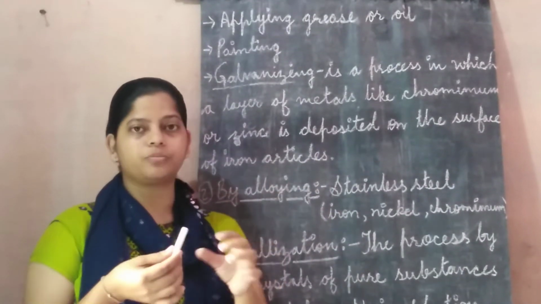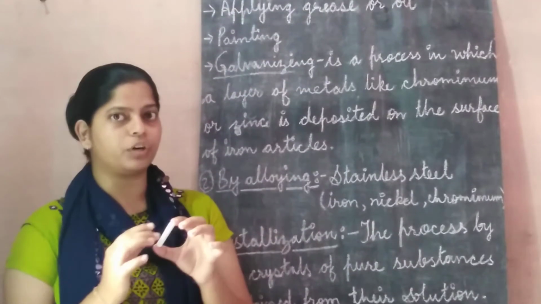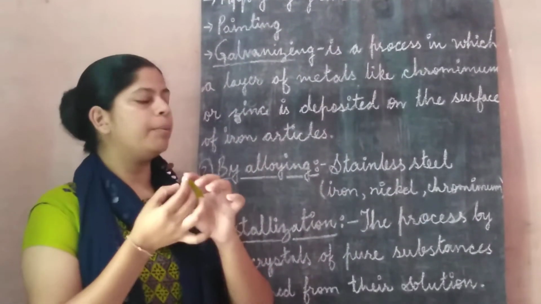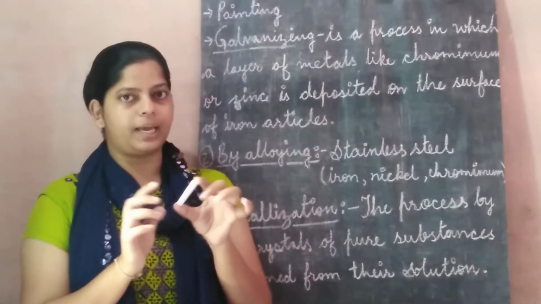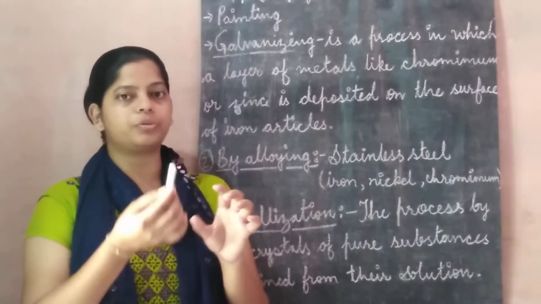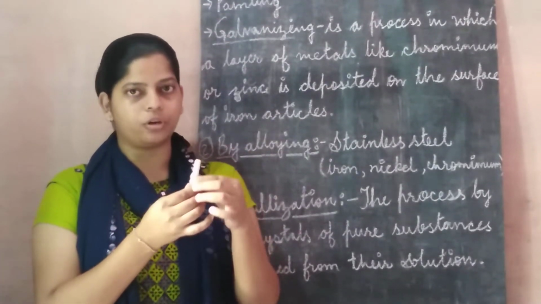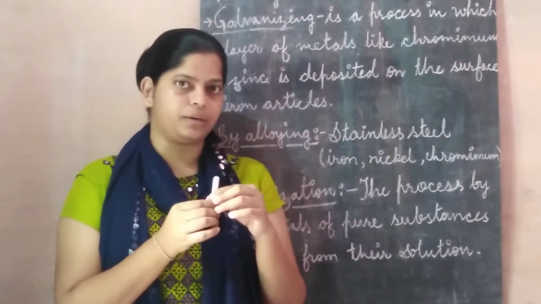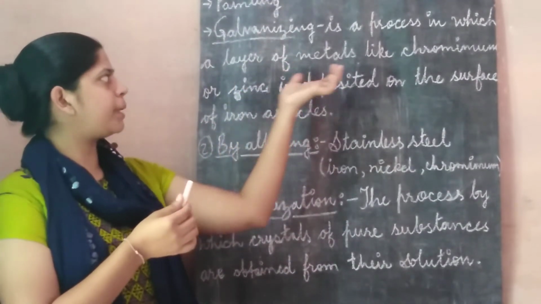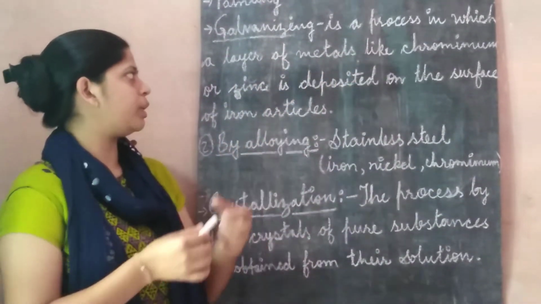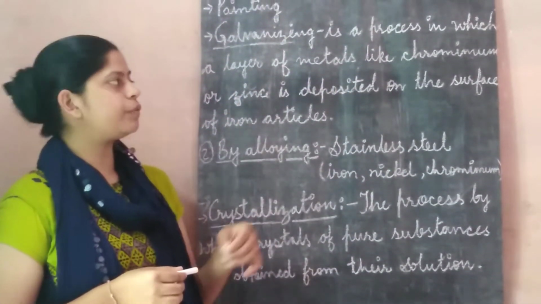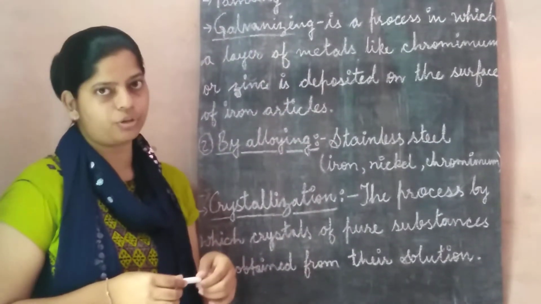If it is an iron object or an iron article, then what will we do? We will deposit a metal, either chromium or zinc. Any of the metals we can choose, chromium or zinc. If I apply a metal like chromium over here, then it will help a lot to prevent rusting of iron. This process of depositing a layer of metal on iron objects to prevent rusting is known as galvanization or galvanizing.